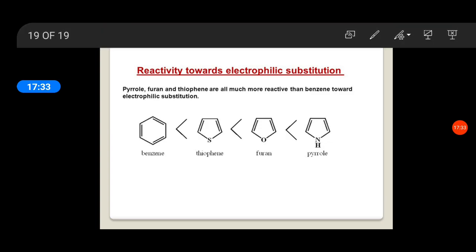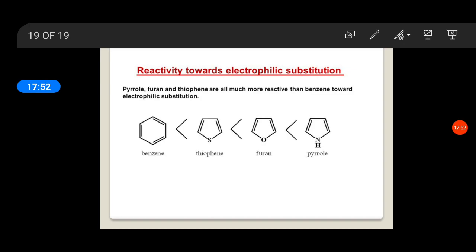Furan is more reactive than thiophene. Pyrrole is more reactive than furan. So among all these three, pyrrole is the most reactive towards electrophilic substitution reactions.